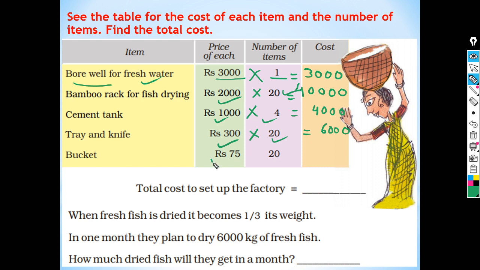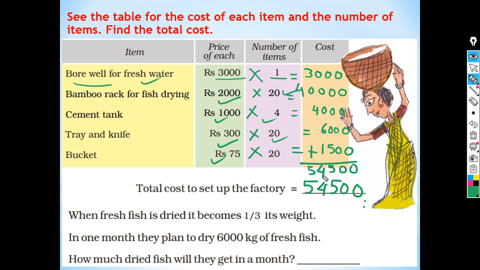Bucket. Cost of one bucket is rupees 75. So number of items 20. So cost of bucket 75 multiplied by 20, that is 1,500. So now we will total these all. So total cost to set up the factory is 54,500.